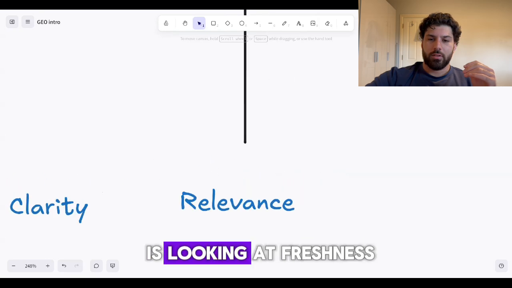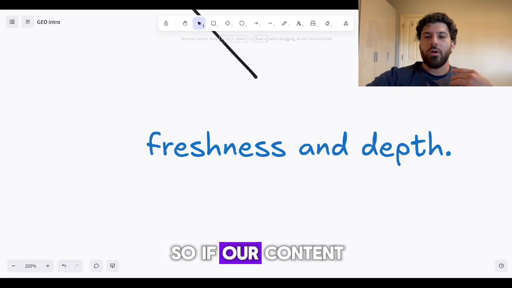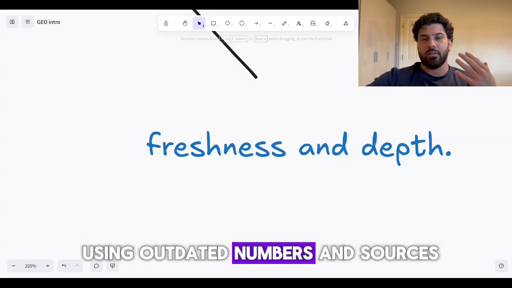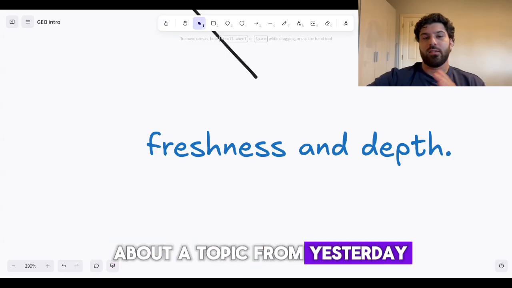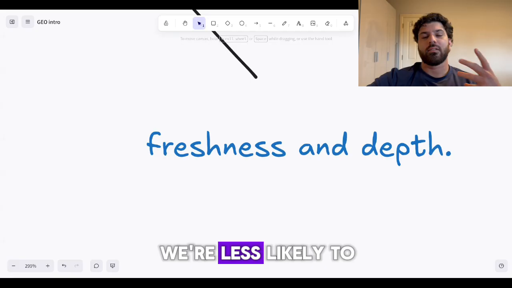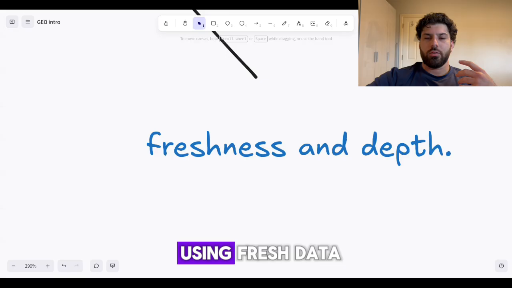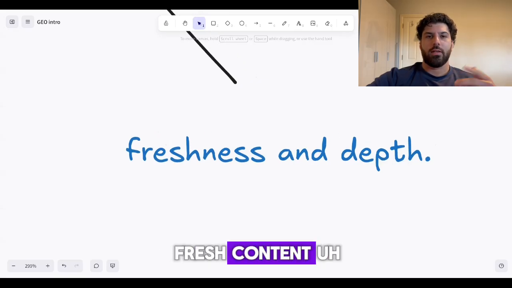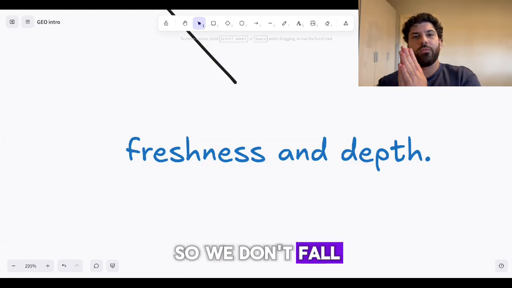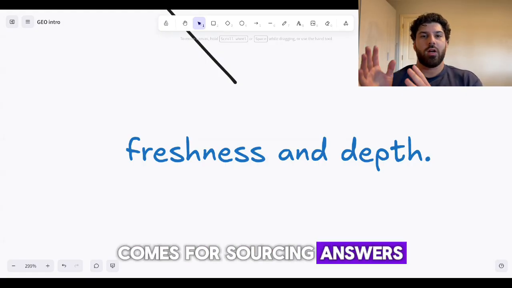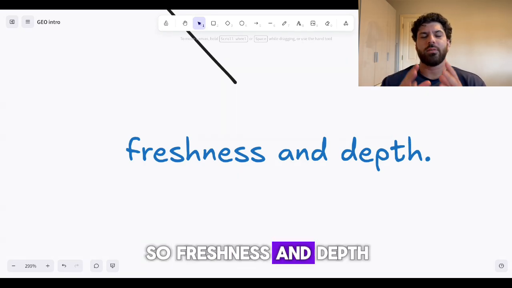The third thing is looking at freshness and depth and recency. So if our content is stale or we're using outdated numbers and sources, it's less likely to be cited. If we have information about a topic from yesterday and we're using information from 5 years ago, we're less likely to be cited because it's stale. So we want to make sure that we are using fresh data, fresh content, fresh opinions, all of that stuff. It's really important that we keep our content fresh so we don't fall out of the loop when it comes to sourcing answers before giving them to the end user. So freshness and depth are really important.